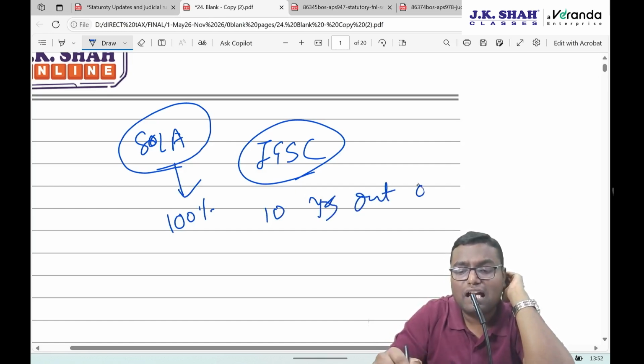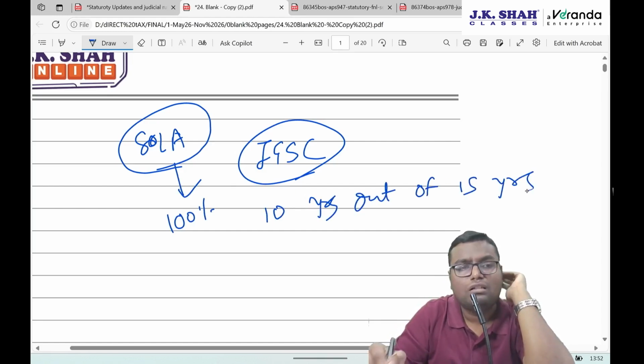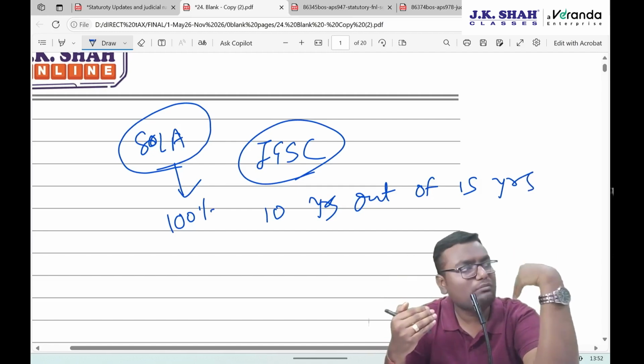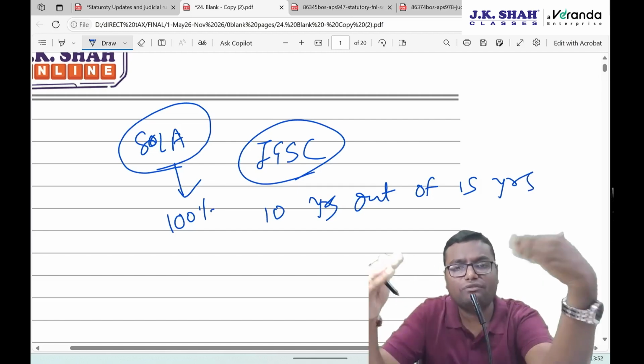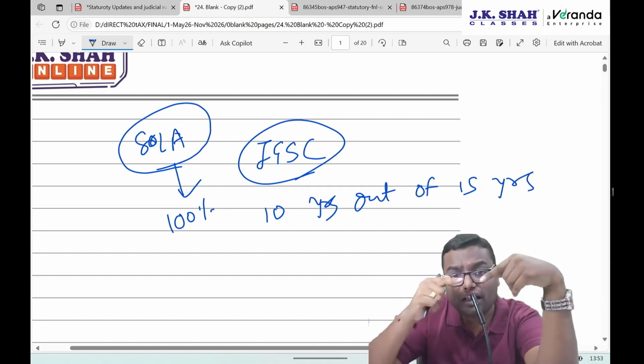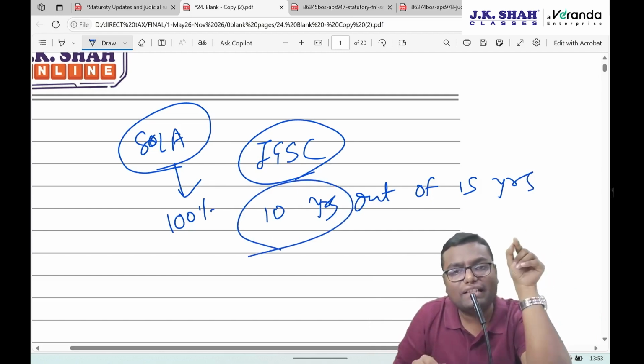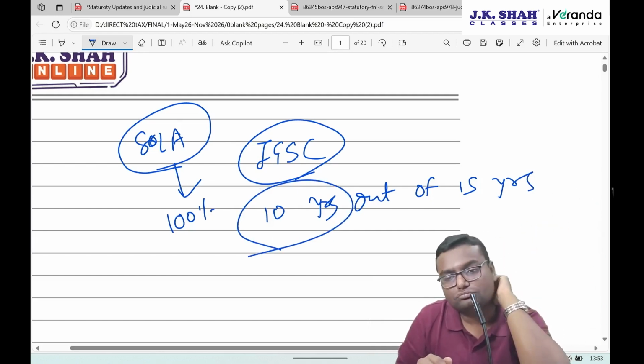But 10 years out of 15 years. So from the year in which you commence your business, from those first 15 years, you have to pick any continuous 10 years. And in those continuous 10 years, you will get the deduction.